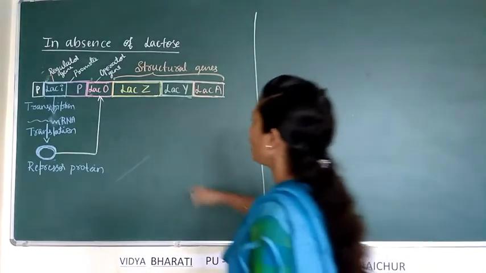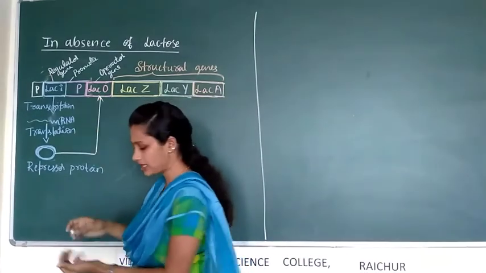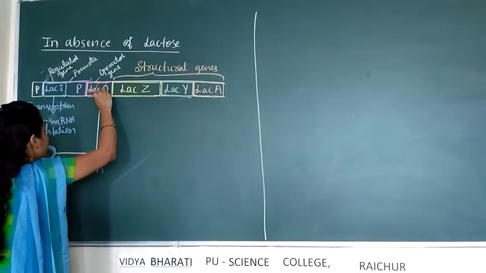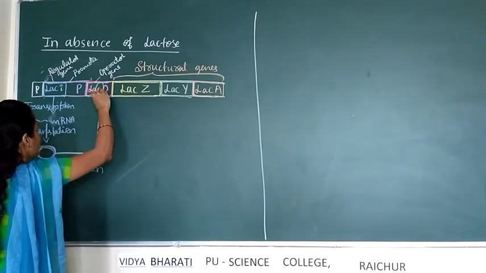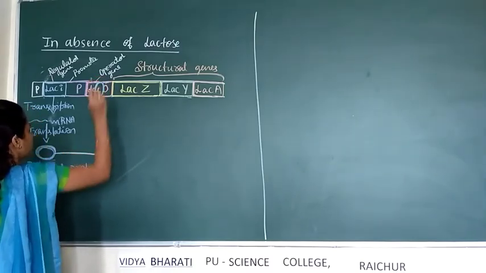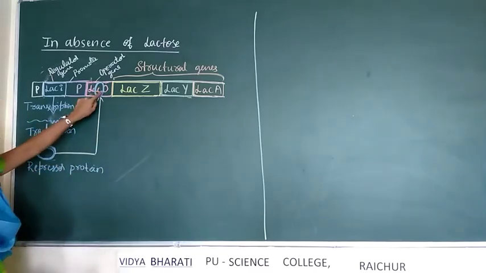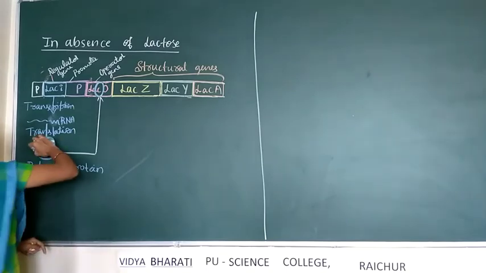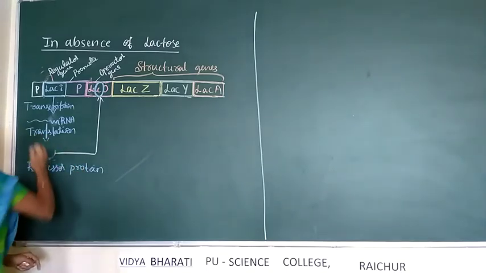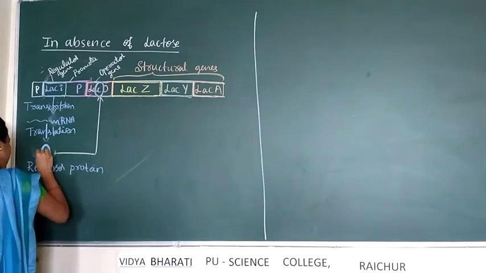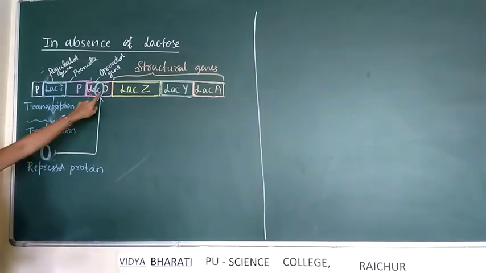It binds with the operator gene. Which one? Repressor protein. I'll write this like this. This repressor protein binds with the operator gene.